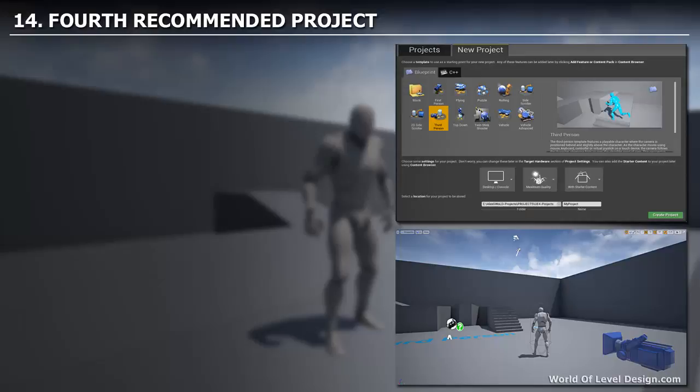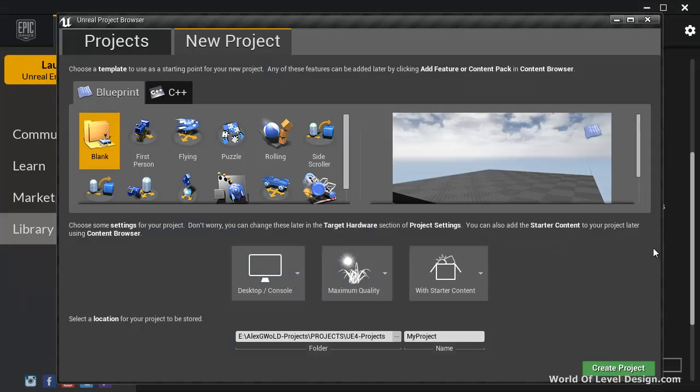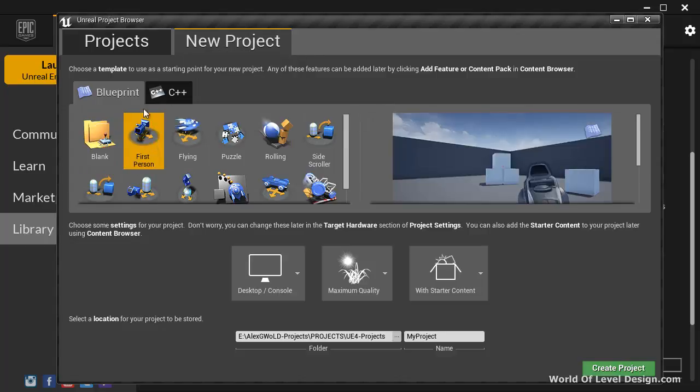Your fourth recommended project is to deconstruct and recreate any Blueprint game template. This is a great way to go beyond the beginner of using Blueprint and begin constructing a game mechanic. And the fastest way to learn that is to deconstruct and recreate a blueprint from any of these templates when you create a new project. So when you set up a new project, and you choose Blueprint and any of these templates, you can deconstruct the blueprint of how this template was created.